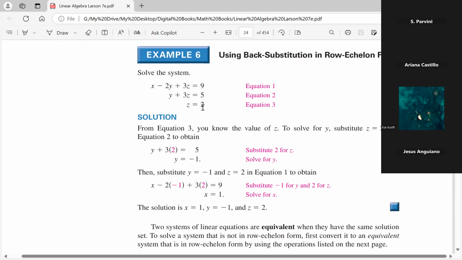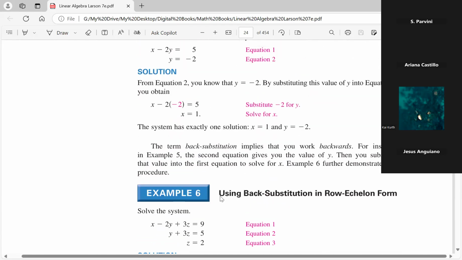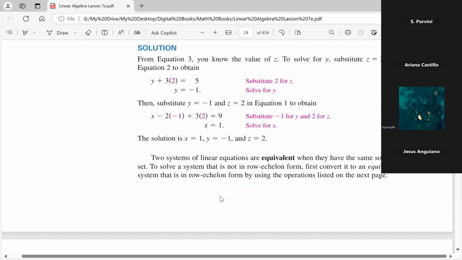Once you know the value of z and y, you back substitute into the first equation. Now you know what y is, and you know what z is, right? So we back substitute, and then you solve, and here's the solution to the system. Okay, once you have it in echelon form, the back substitution is really easy, folks. It won't take much to do this.